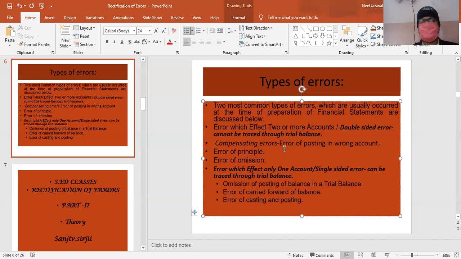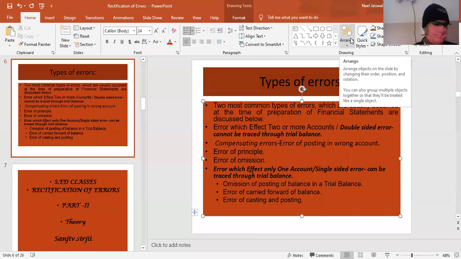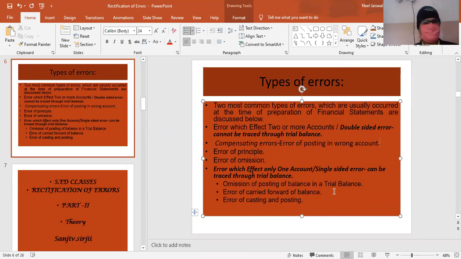But by mistake, the installing of machinery, the accountant has written as a revenue expense. The installation charges to cash he has done instead of machinery to cash. So this is called error of principle. That means the error which is created because of the application of wrong principles of accounting. Incorrect application of the principles of accounting, this error is created. Like revenue we have treated as a capital expenditure, capital expenditure we have treated as a revenue expenditure, like that. And for this also, my debit and credit will not vary. And hence, because of the error of principle, my trial balance will not differ. And hence it will be termed as a double-sided error, which cannot be traced through trial balance.